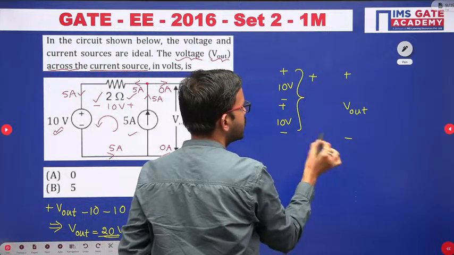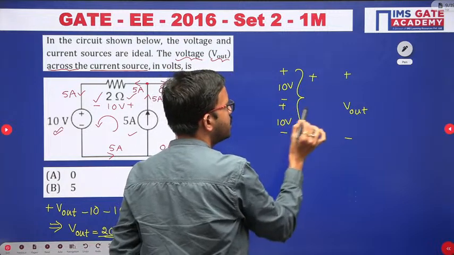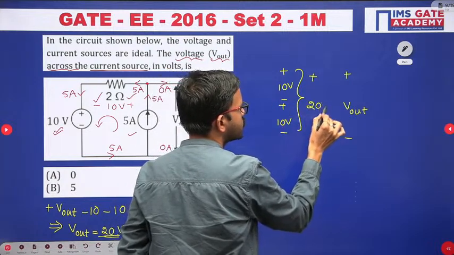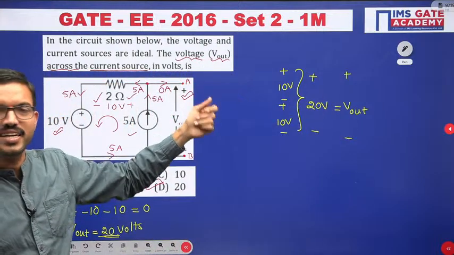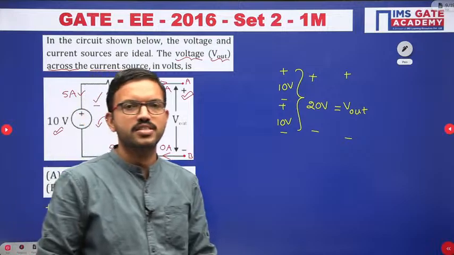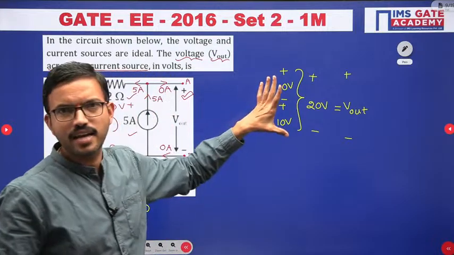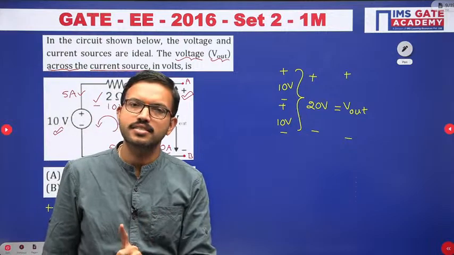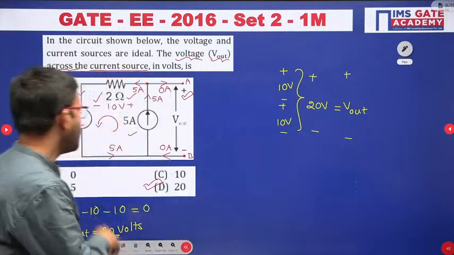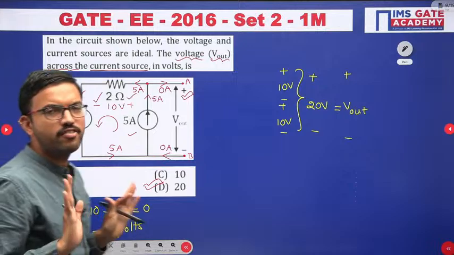So you will be getting resultant polarities once again same, 10 plus 10, that is nothing but 20 volts, that's all. Suppose if polarities are opposite, that time we can perform the subtraction operation. In this way, with the help of this calculation, if you are able to do, then damn sure you will be getting the correct answer. Whoever writes KVL like this, definitely they will be getting the correct answer.